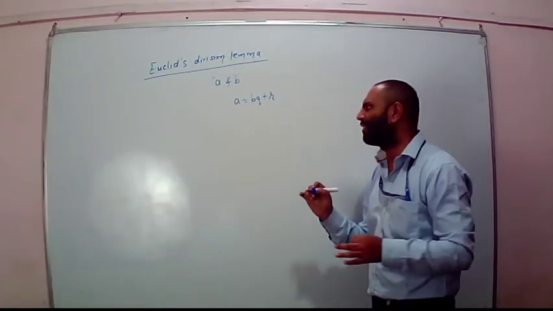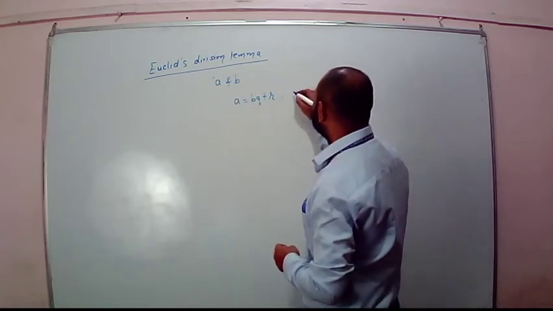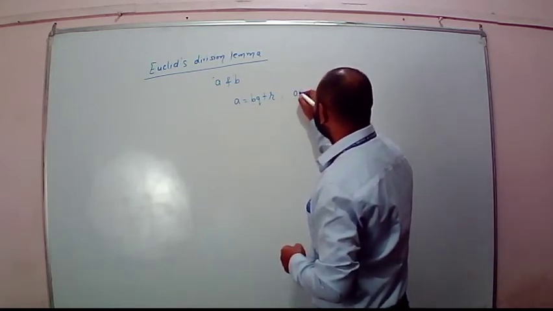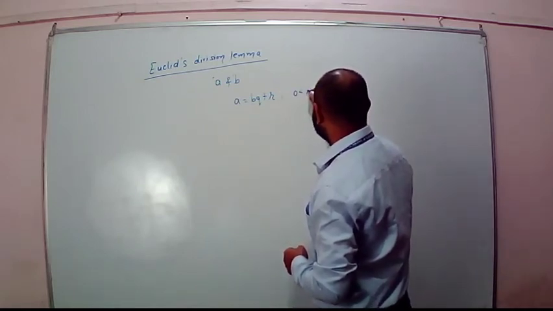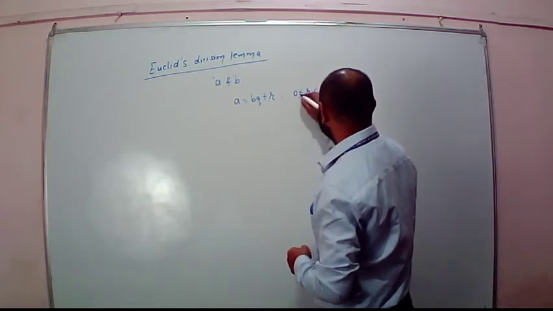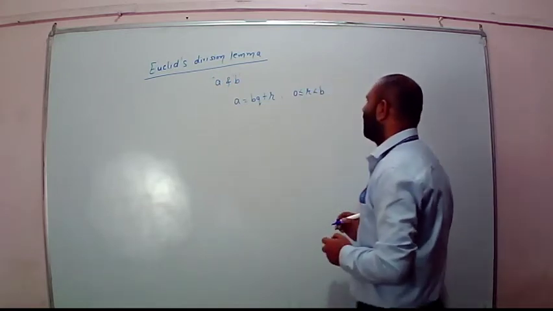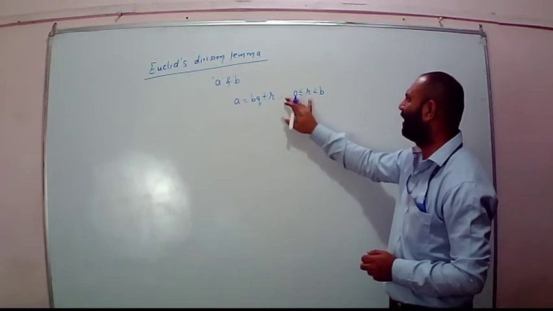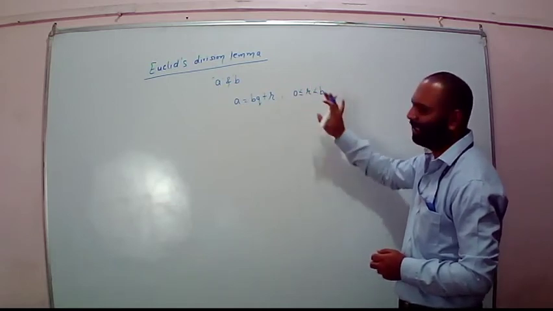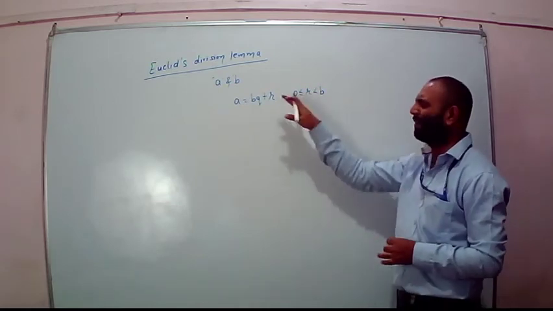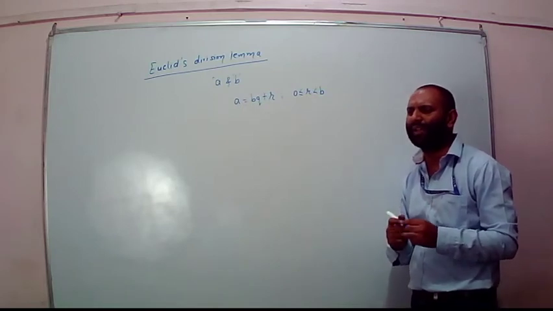There is one more condition: r is greater than or equal to 0, but r has to be less than b. This is the mathematical statement of Euclid's division lemma.